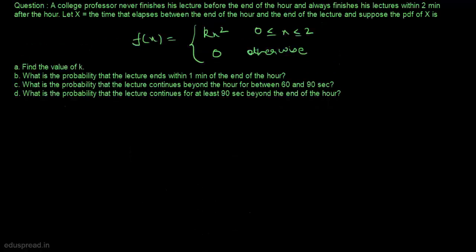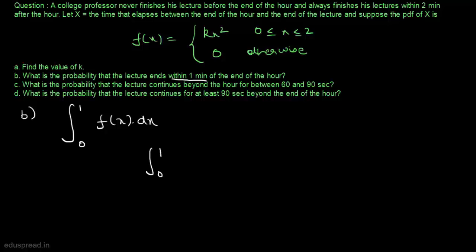In part B, we have to calculate the probability that the lecture ends within 1 minute of the end of the hour. So that means we have to calculate the integral of f(x) dx, and in this case the x value will go from 0 to 1. This is because x can take values between 0 and 2, and because the lecture ends within 1 minute of the end of the hour, x will take values between 0 and 1. So this is what we have to calculate.